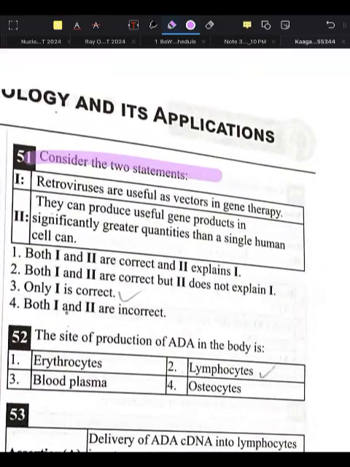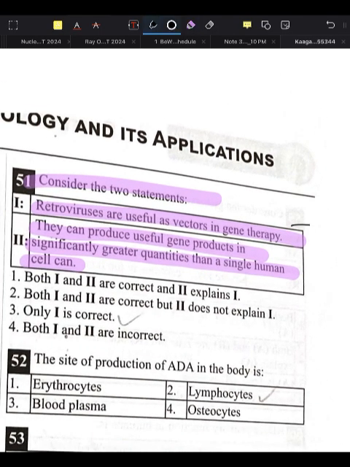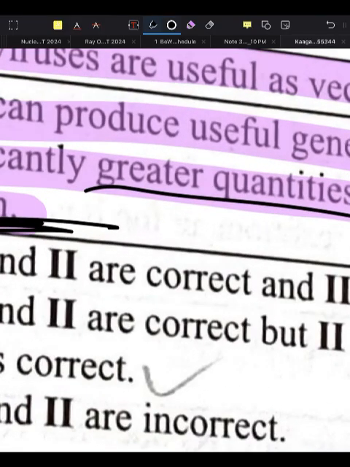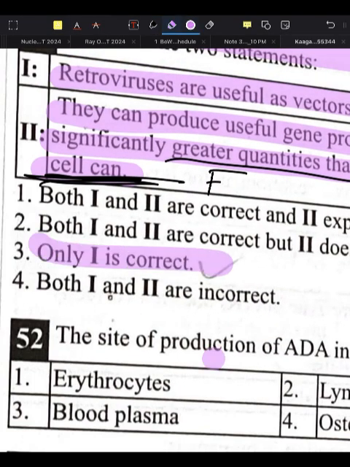Next, consider the following two statements. Retroviruses are useful as vectors in gene therapy. They can produce useful gene product in significantly greater quantity than a single human cell can. Retroviruses are useful as vectors in gene therapy: yes, this is a true statement. They can produce useful gene product in greater quantity than a single human cell: no, this is a false statement. So only option 1 is correct.